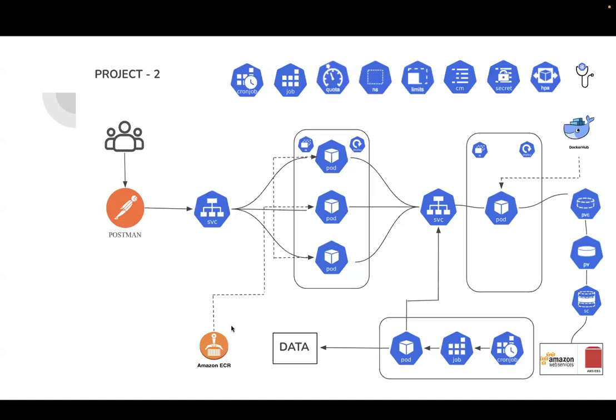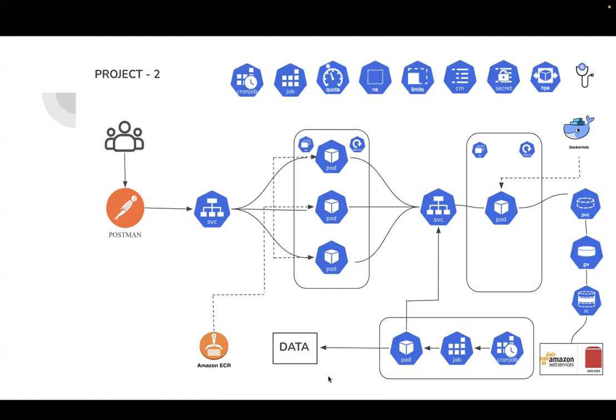The Docker image will be stored in AWS ECR, and we are going to take that image and deploy it as a container in the Kubernetes cluster. This is something called deployments. Many components are involved in this: services, deployments, replica set.